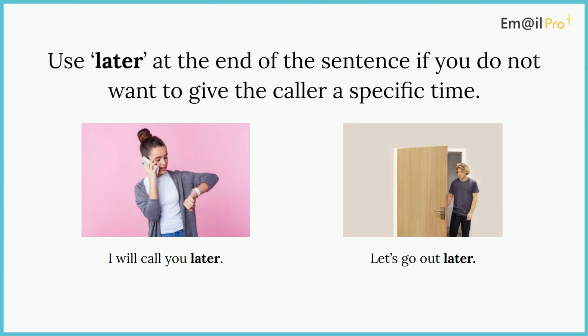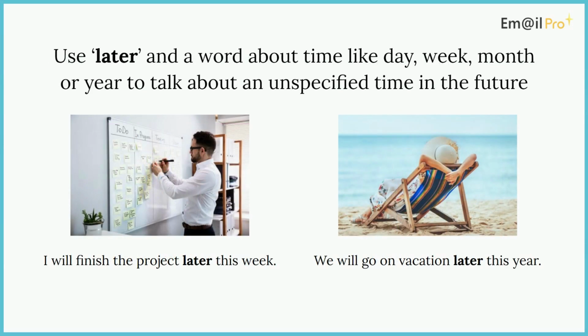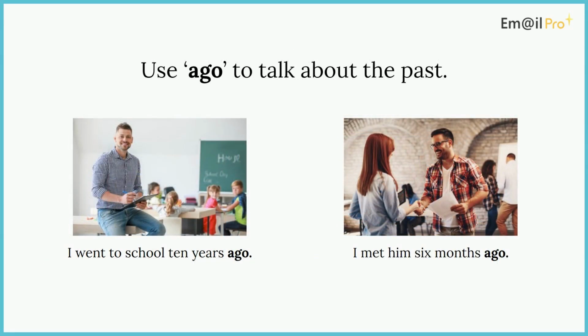Use later at the end of the sentence if you do not want to give the caller a specific time. For example, I will call you later, or let's go out later. Use later and add a word about time like day, week, month, or year to talk about an unspecified time in the future. For example, I will finish the project later this week, or we will go on vacation later this year.